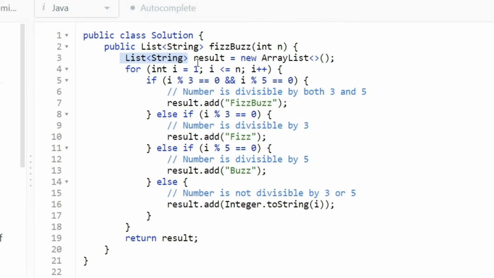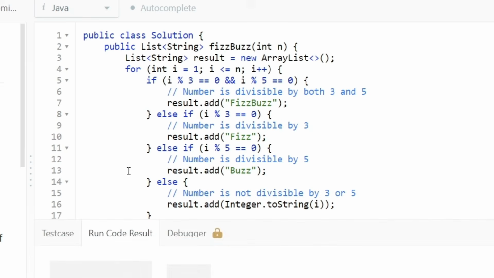So for the problem, first of all, we are initializing a new array list called result, where we are going to store all the values. Then as mentioned, we are iterating over every single value inside the given input, and the starting value is 1 because we are being told that this is a one index array, just a small tweak. Then we have a bunch of conditions, and the first condition is if the number is divisible by 3 and 5, we need to add the word FizzBuzz. Else if it is only divisible by 3, then we add the word Fizz. If it is only divisible by 5, we add the word Buzz. If none of the cases is there, then we simply add the value as it is, but we add the string value of i, and then in the end we simply return the result.